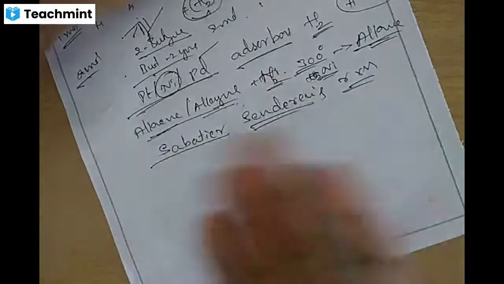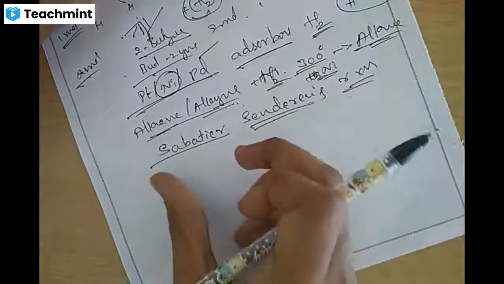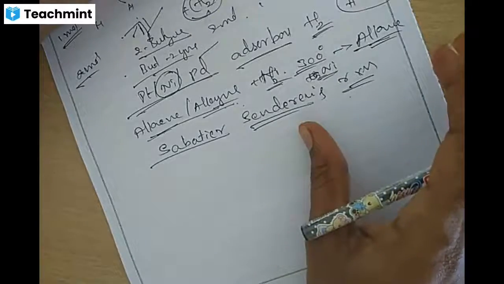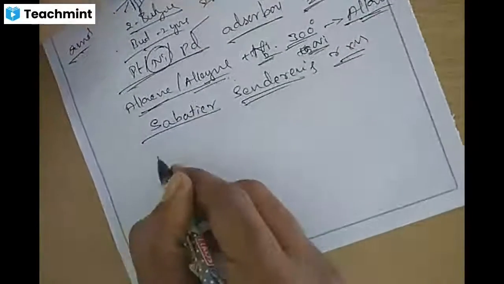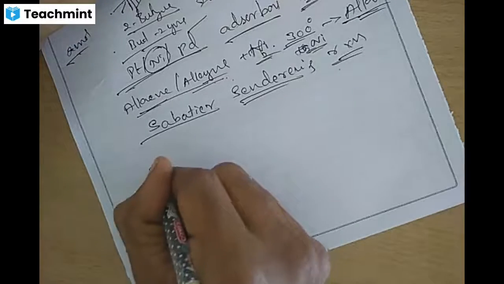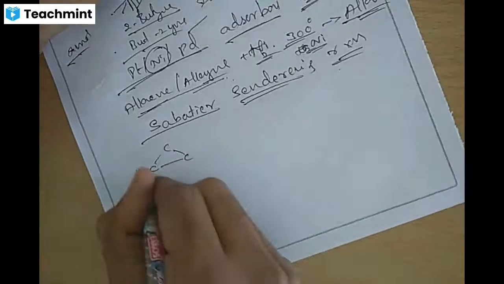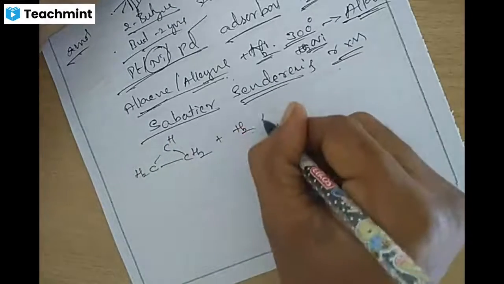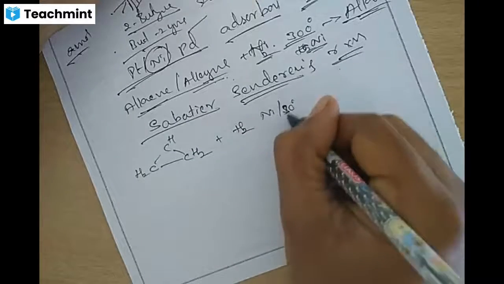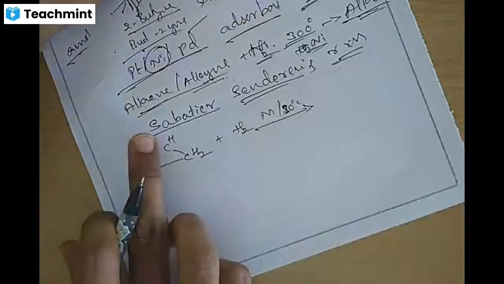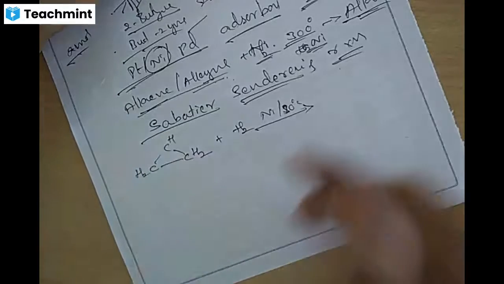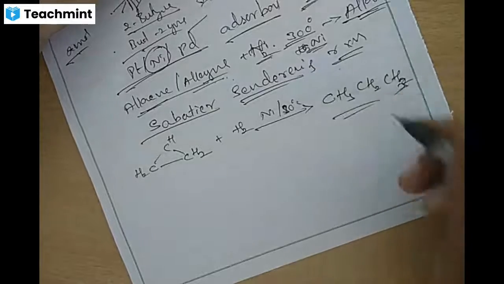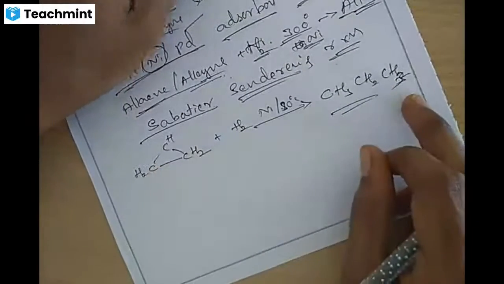So remember, the same applies to olefins. Olefins are carbon-carbon double bonded compounds treated with dihydrogen in presence of nickel catalyst, and we will be getting alkane. Fine. Along with that, cycloalkanes. In cycloalkanes the minimum number of carbons is 3, that is CH2, CH2 and CH2. This is treated with dihydrogen, H2, in presence of nickel catalyst at 80 degrees Celsius and we get CH3, CH2, CH3. Closed chain becomes straight chain CH3, CH2, CH3. So cyclopropane becomes propane.